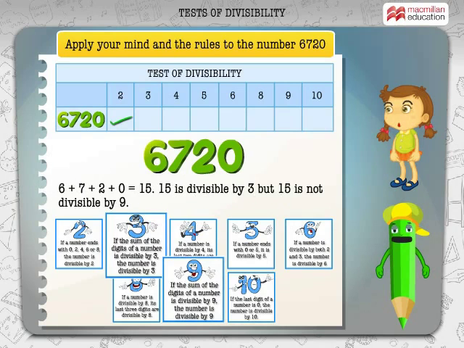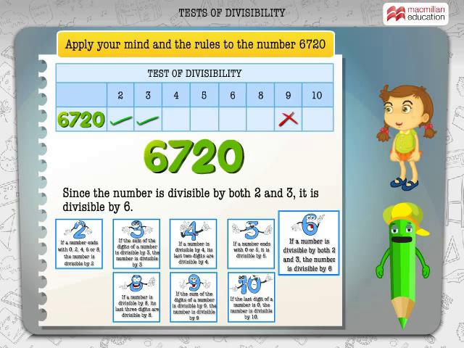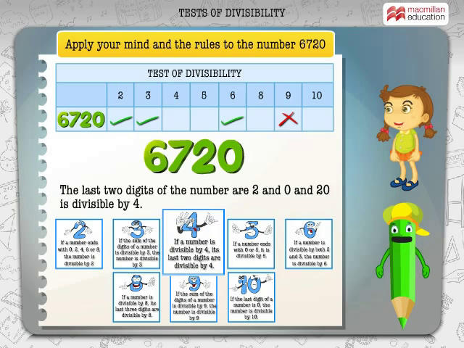Add the digits. 6 plus 7 plus 2 plus 0 is equal to 15. 15 is divisible by 3, but 15 is not divisible by 9. This means that the number is divisible by 3 but not by 9. Since the number is divisible by both 2 and 3, it is divisible by 6. The last two digits of the number are 2 and 0 and 20 is divisible by 4. 6720 is divisible by 4.